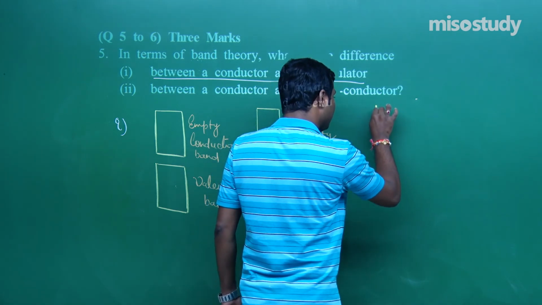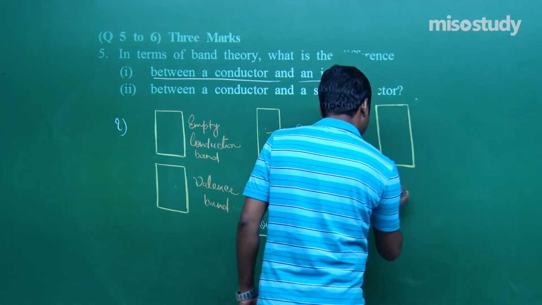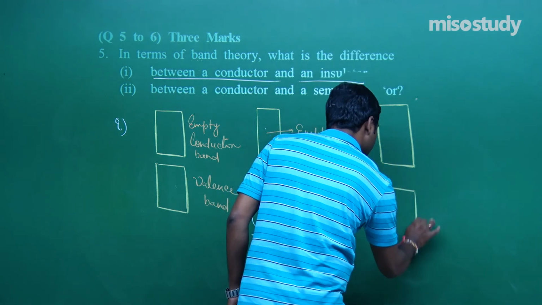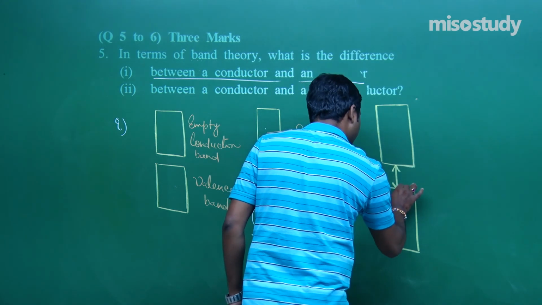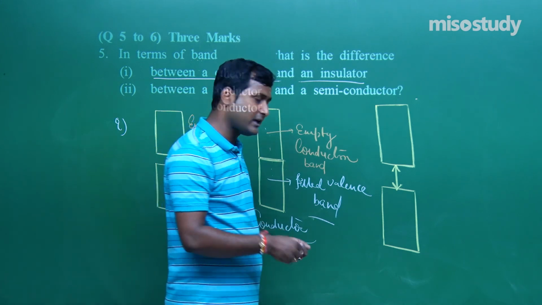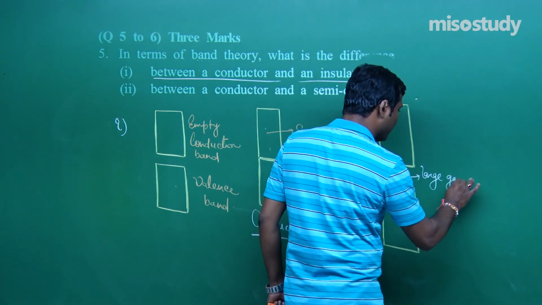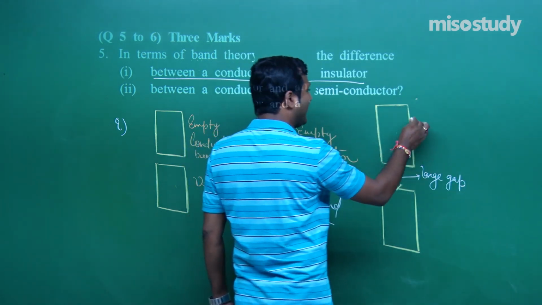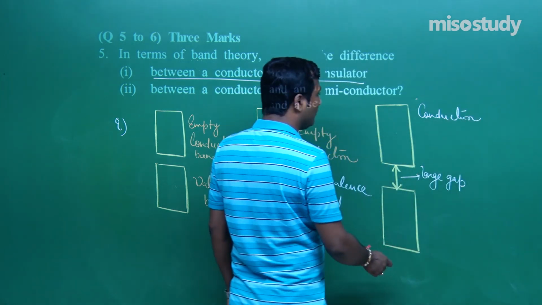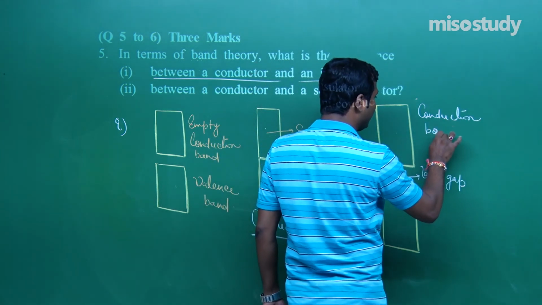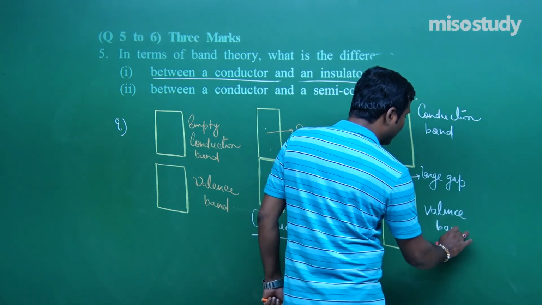Now, if this is the empty conduction band and this one is the valence band, and there is a large gap between the valence band and the conduction band, listen carefully, then electrons are not easily able to jump from the valence band to the conduction band.